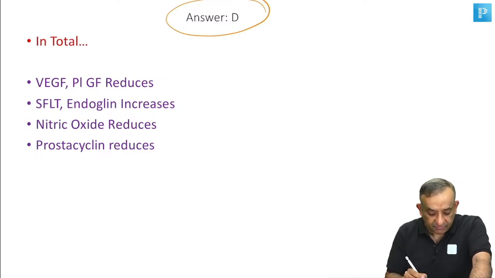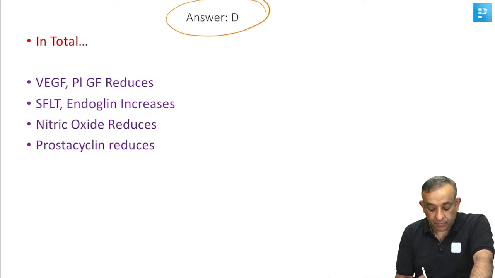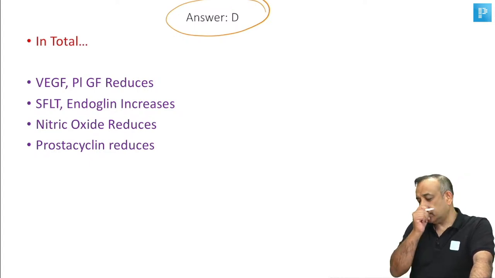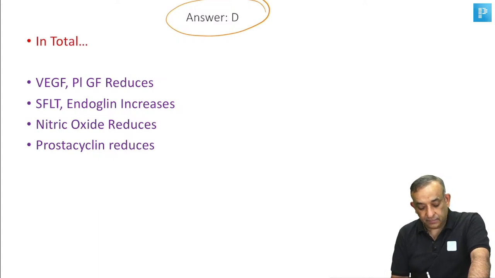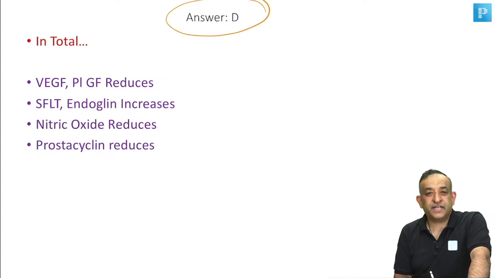So now I've derived that for you. So in total, what happens in preeclamptics? Vascular endothelial growth factor, placental growth factor, I'm so sorry. So vascular endothelial growth factor and placental growth factor reduce. Soluble FLT, FMS like tyrosine kinase 1, and endoglin will increase.